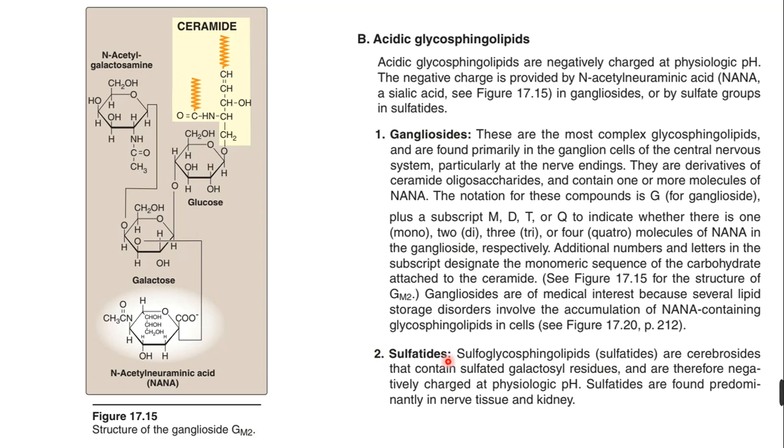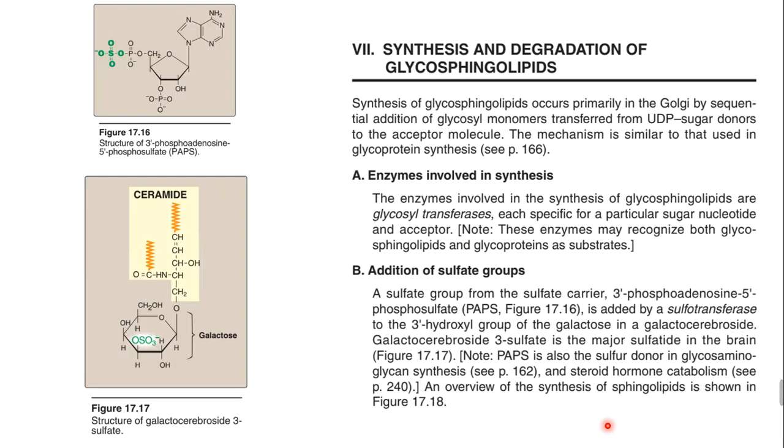And the next one is sulfatides. Glycosphingolipids, that's called sulfatides or cerebrosides, that contain sulfated glycosyl residues, that is a sulfur moiety is going to be attached, and this is very much predominantly found in nerve tissue and kidney. The major functions are in kidney also. And synthesis and degradation, how it is synthesized and degraded, we are going to see that one.